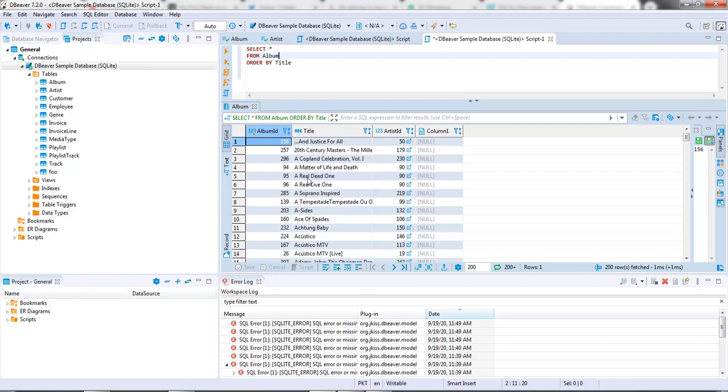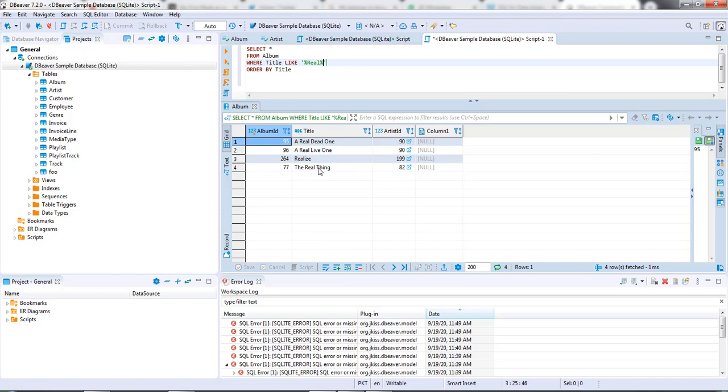Let's say I want my query to return all of the rows in which the title has the word real in it. So how would I do that? I'd say WHERE title LIKE, put quotes, put a percentage sign, type in real, and put a percentage sign again. What this percentage sign tells us is that in any title where the word real appears, I want that specific row to be returned by my query.